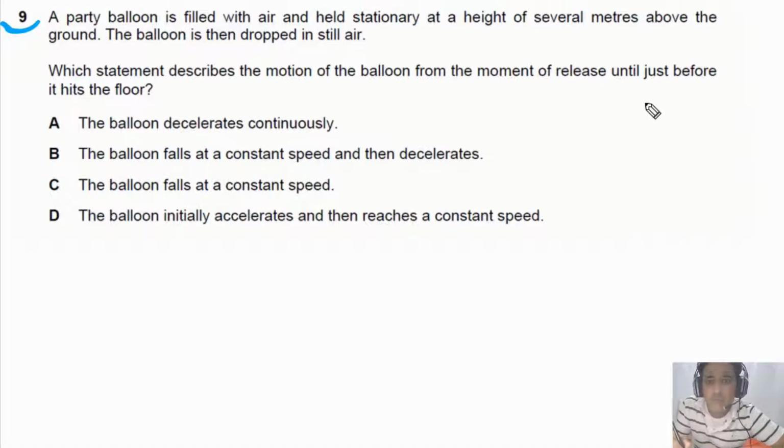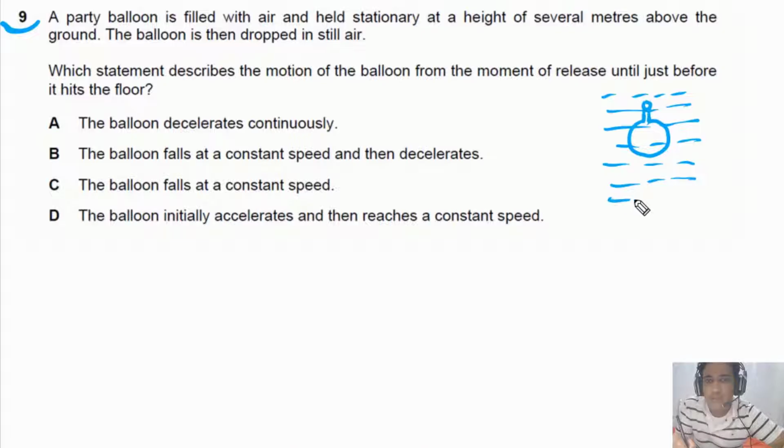For this question, simply it is given to us, we have a balloon. So simply you can imagine that we have this balloon and we drop this balloon in stationary, in still air, means we cannot ignore effects of air resistance. So you can imagine that these are air particles. If we look at this balloon initially, if we draw the forces acting on this one, initially there is only one force acting on this, that is equal to mg.